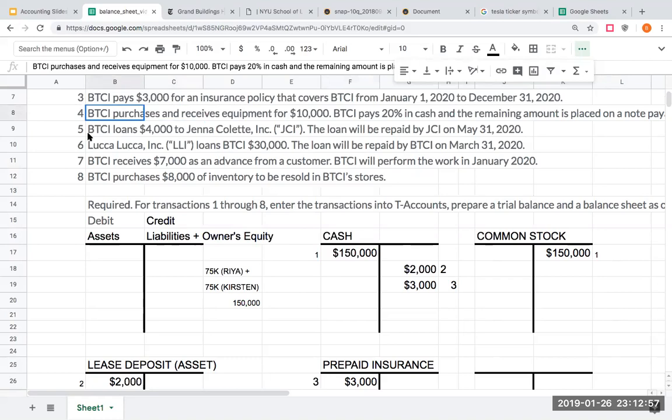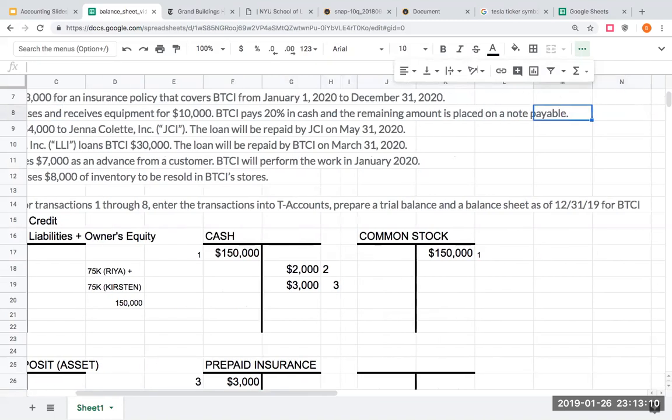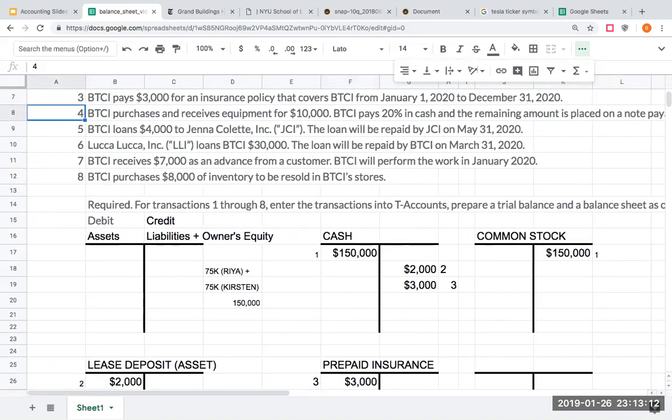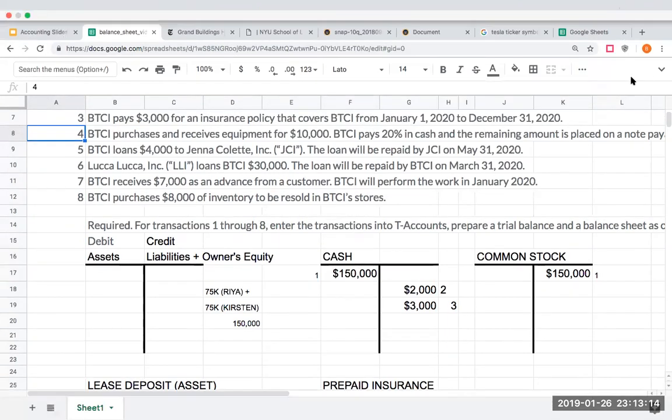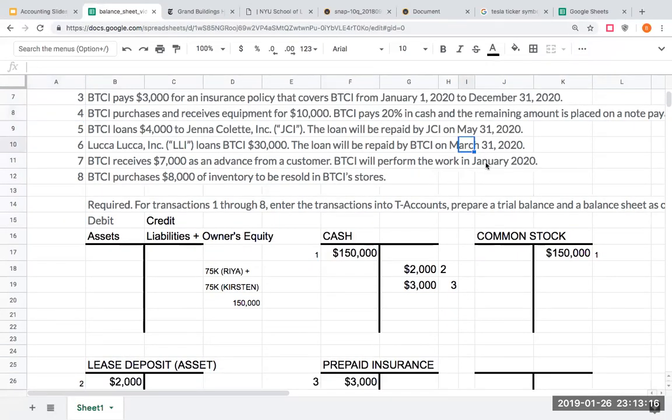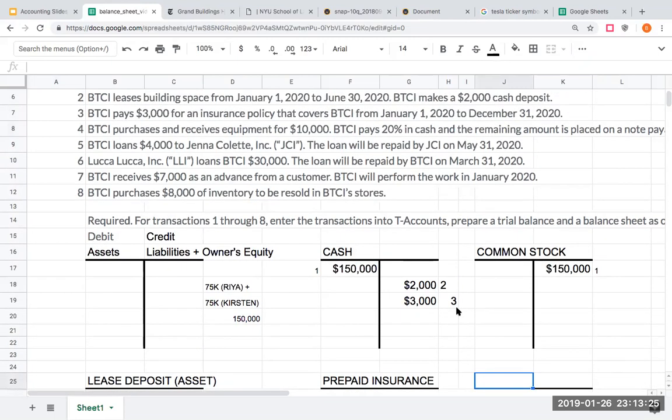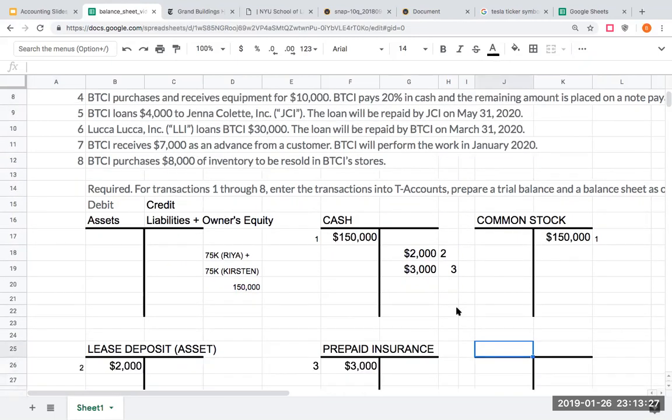Number 4, I purchase and receive equipment for $10,000. I pay 20% in cash, and the remaining amount is placed on a note payable. So I'm receiving equipment worth $10,000.